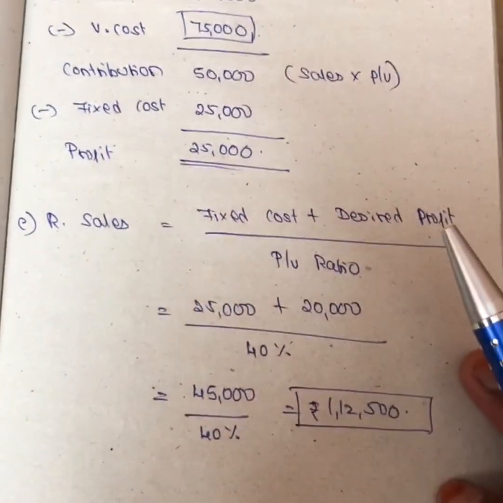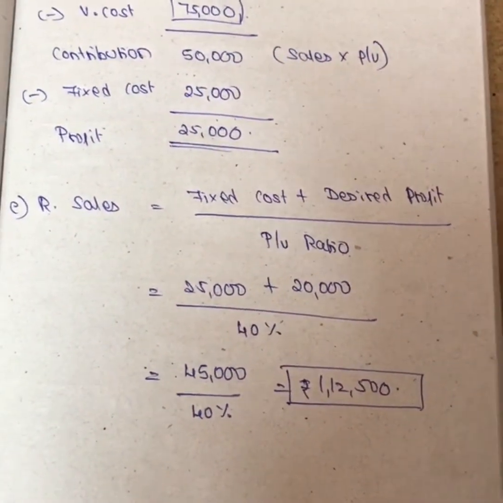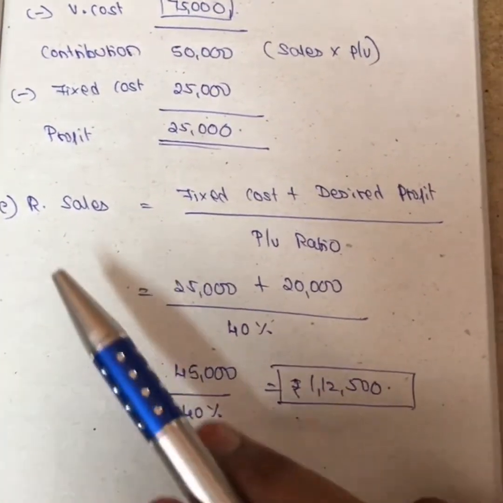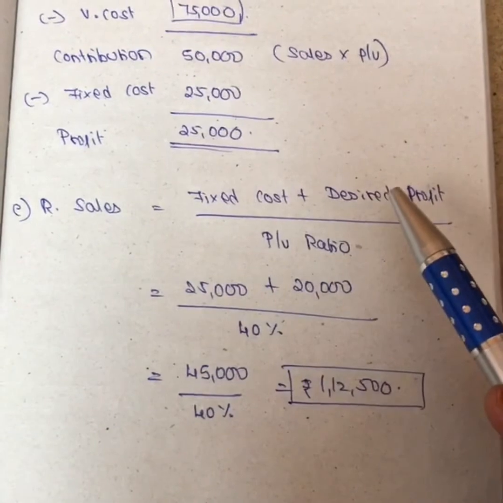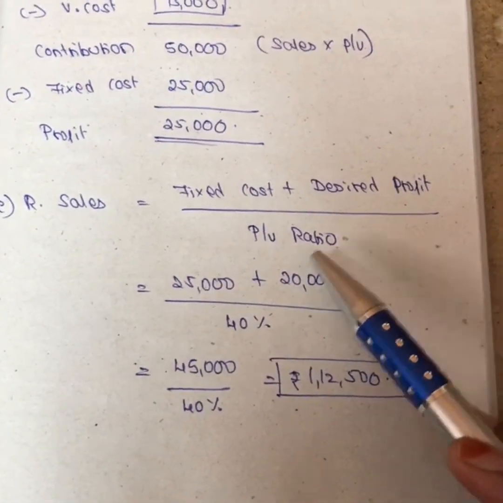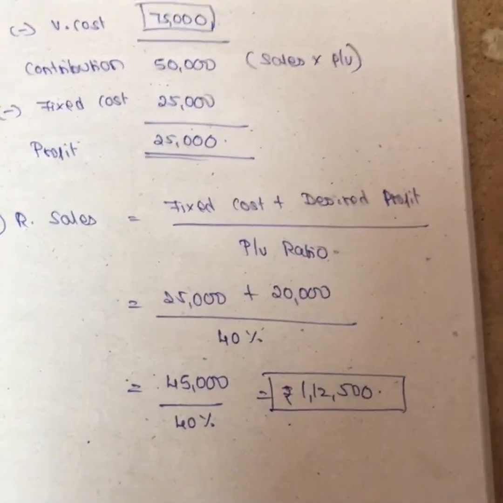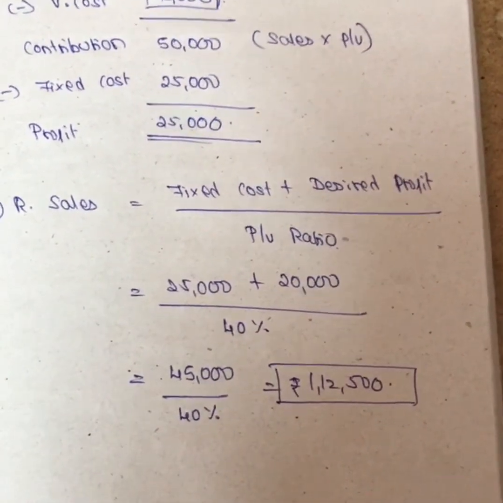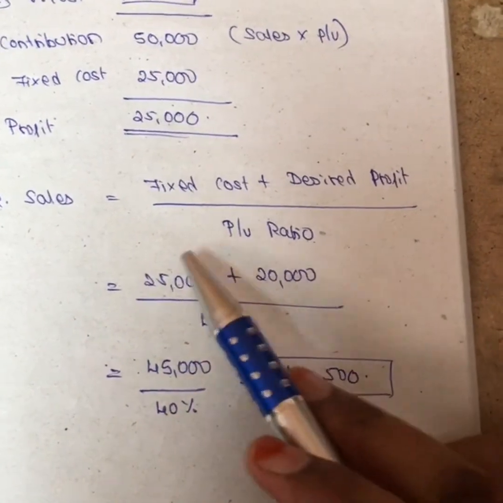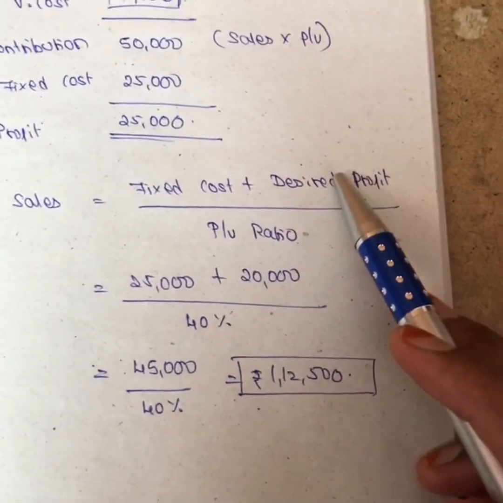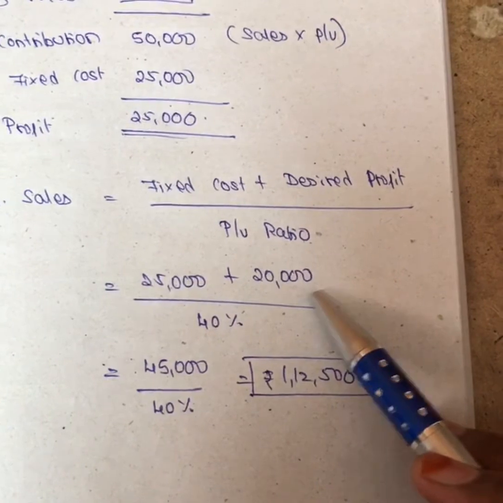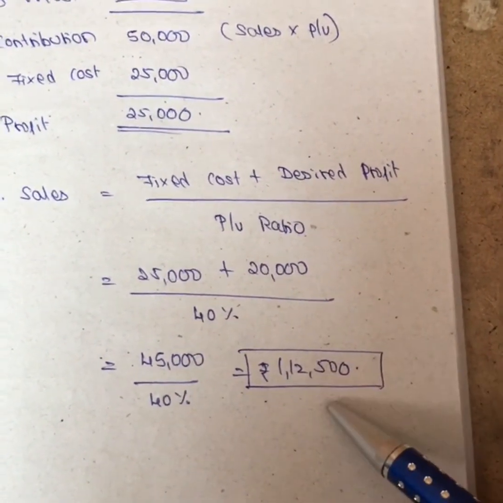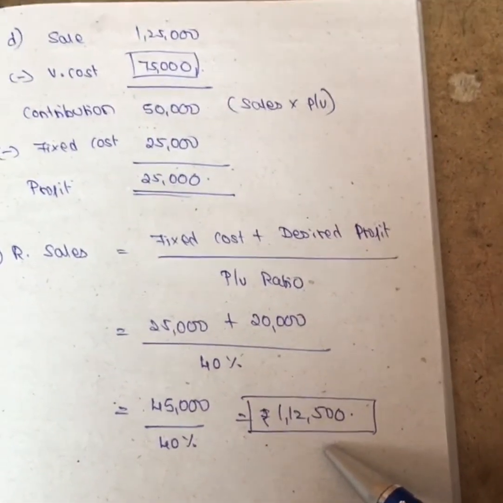The last part of the question is that they have given the profit, and they are asking what my sales is. For that we have a formula, right? Required sales is equal to fixed cost plus desired profit divided by PV ratio. The question says, to get a profit of 20,000, what should my sales be? Your fixed cost is 25,000, plus your desired profit, which they have given in the question as 20,000, divided by 40%. So 45,000 divided by 40%, you get 1,12,500. It's a very simple problem, girls.